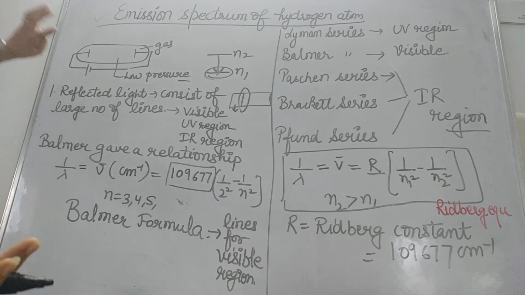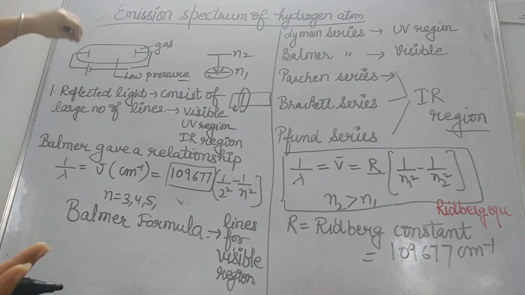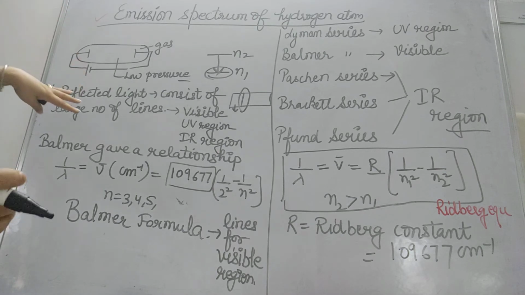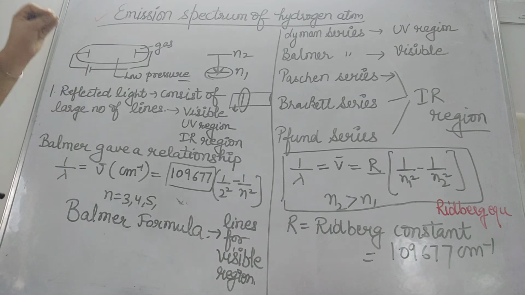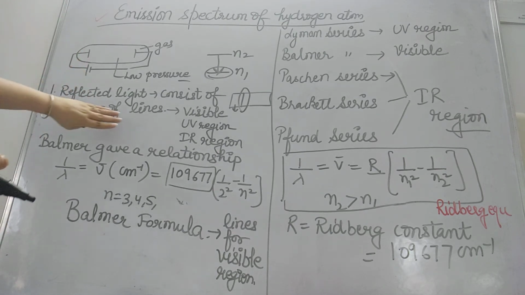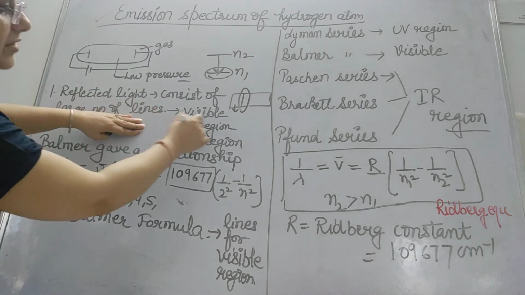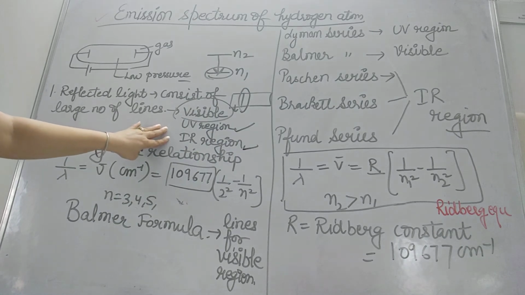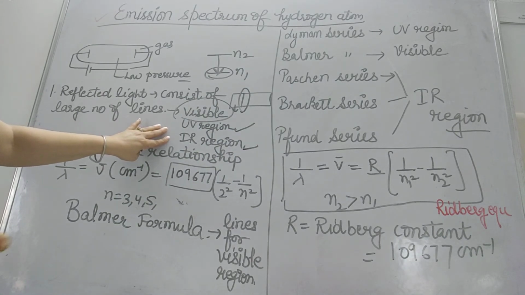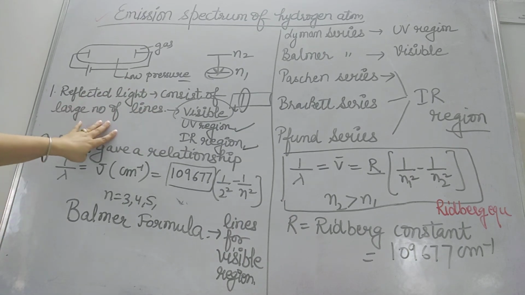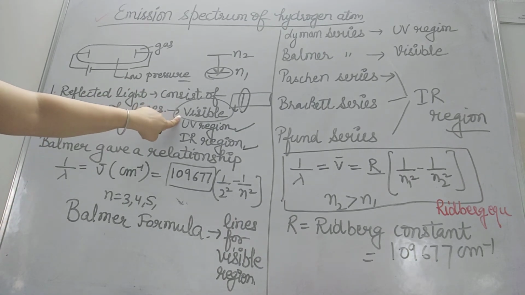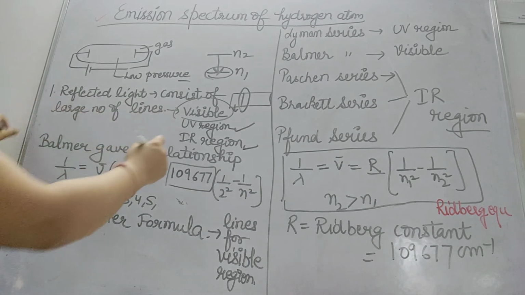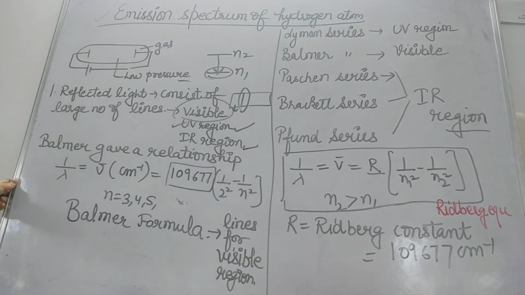The lines which will be there after the emission of light will fall in the visible region, UV region or IR region. This I have told you when I discussed electromagnetic spectrum. Some lines of hydrogen spectrum will fall in the visible region, some in the UV region, and some in the IR region.